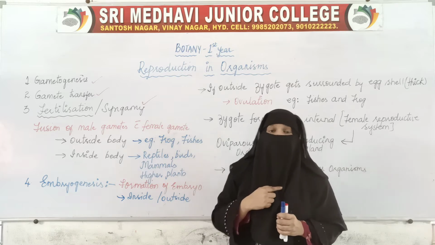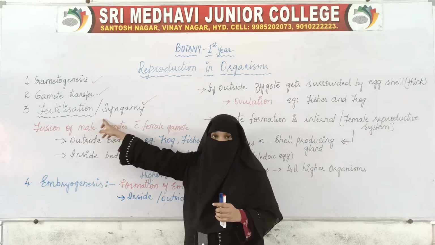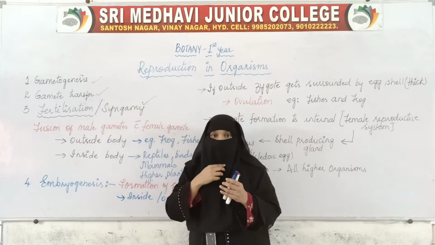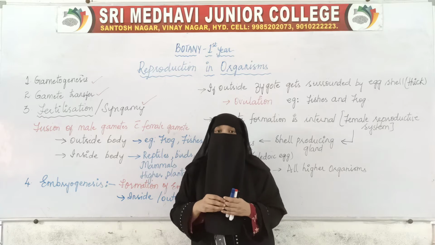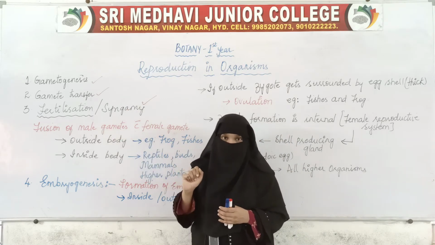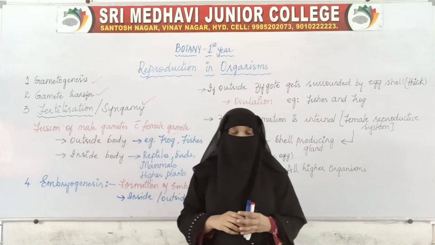The process of fusion of gametes is called fertilization, or we can even call it syngamy.